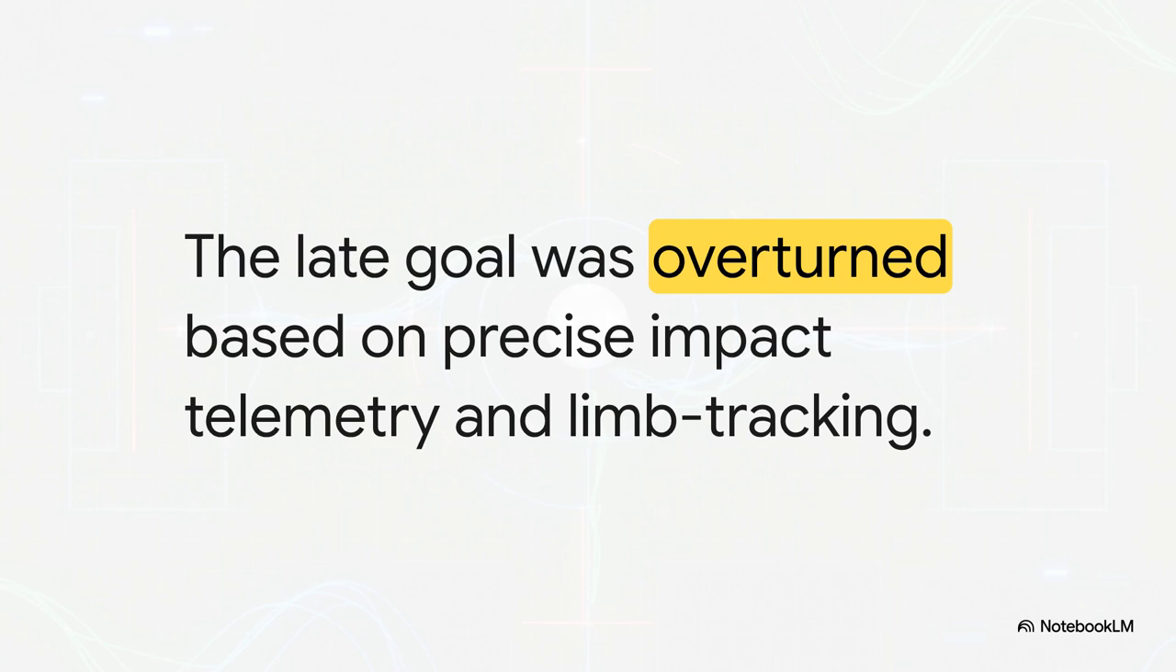So, the crucial point is this. This wasn't based on a referee's gut feeling, not based on a blurry television replay. It was overturned based on precise impact telemetry fused with objective limb tracking. A microscopic fraction of a second and invisible grades of a football was successfully captured and quantified by the system, objectively overturning a macroscopic, game-deciding World Cup outcome.